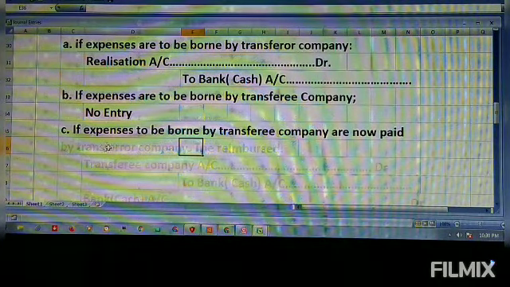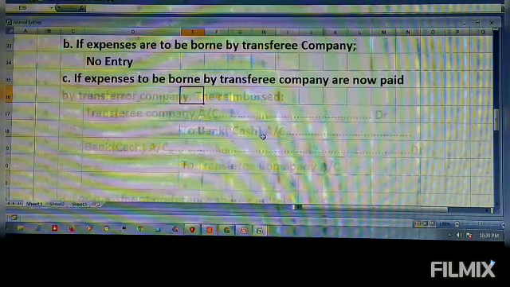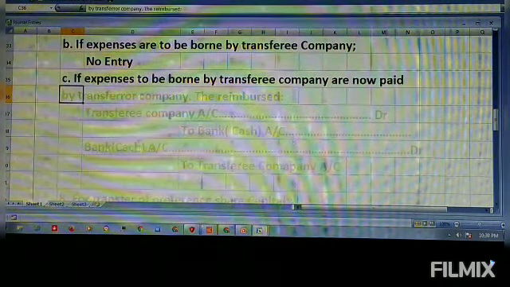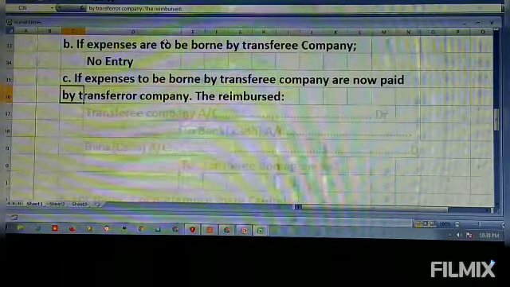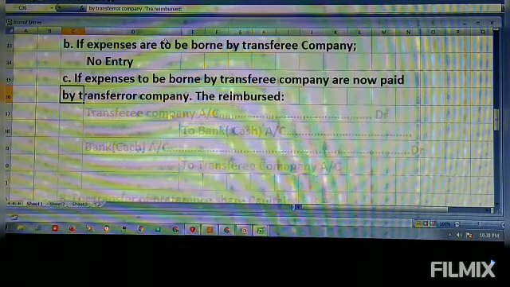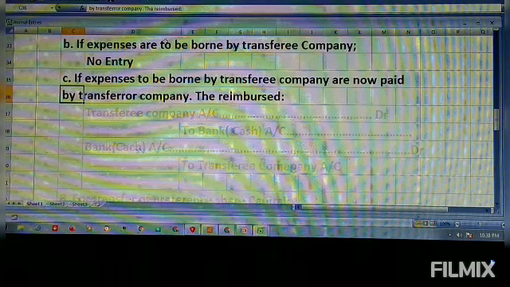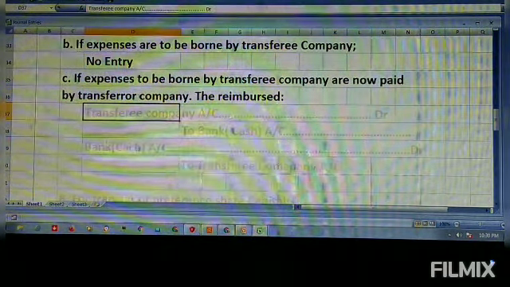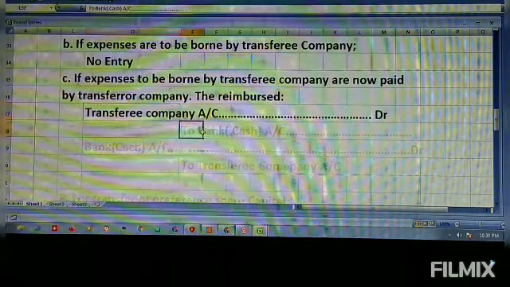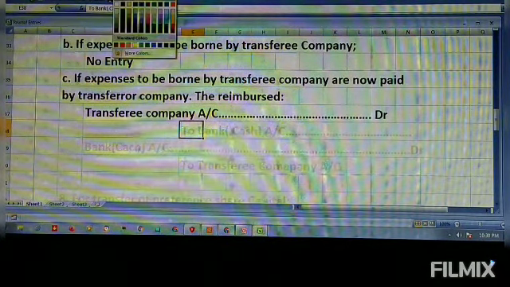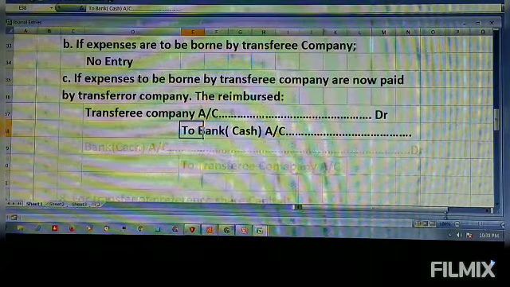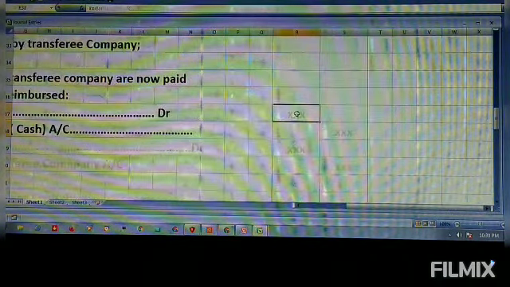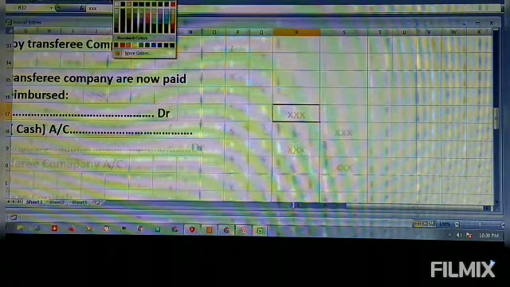Then, if expenses to be borne by the transferee company are now paid by the transferor company, you write there by transferor company. If it is reimbursed, then transferor company account debtor to bank or cash account. You are going to receive bank or cash. It is one way of doing the problem.